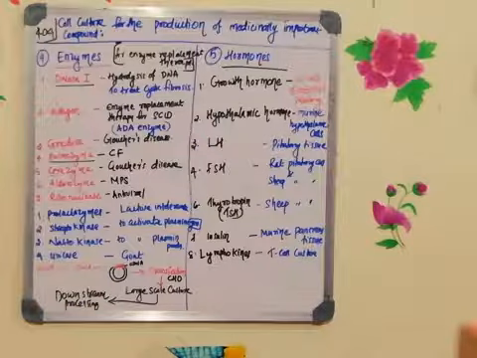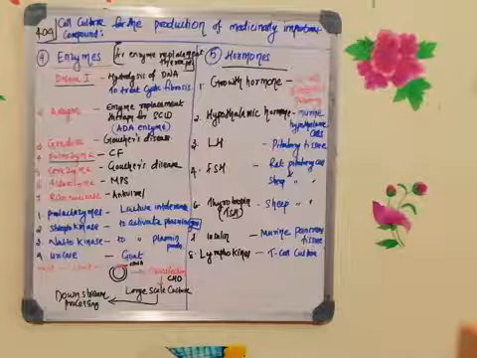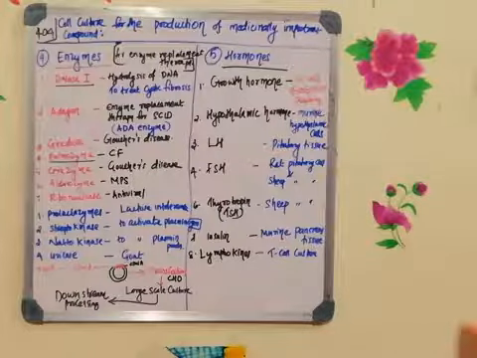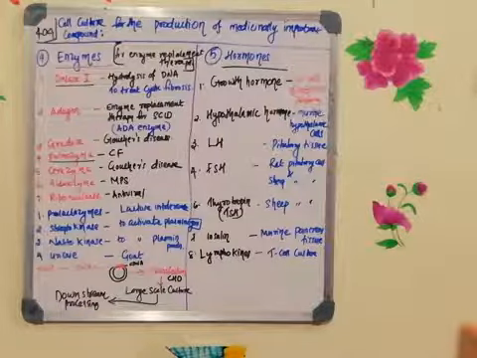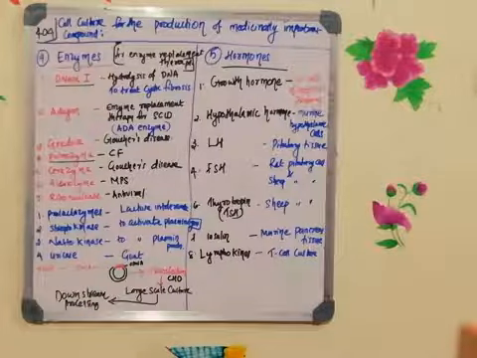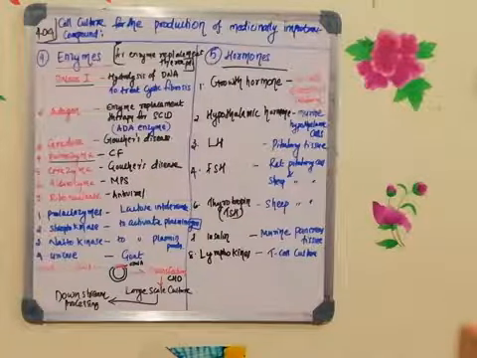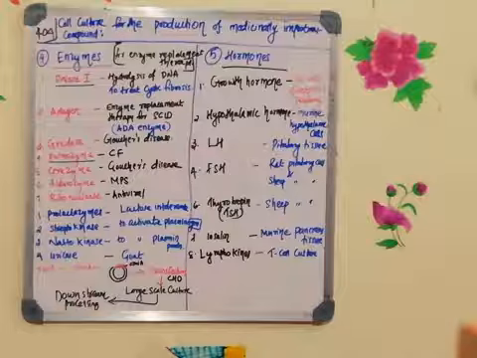Pulmozyme is the DNase enzyme which is available commercially for treating cystic fibrosis. I have written this point number 4, pulmozyme for CF. CF is cystic fibrosis. Pulmozyme is the commercially available DNase 1 enzyme. And the Genentech company is the first one to produce this DNase 1 for treating the cystic fibrosis disease.